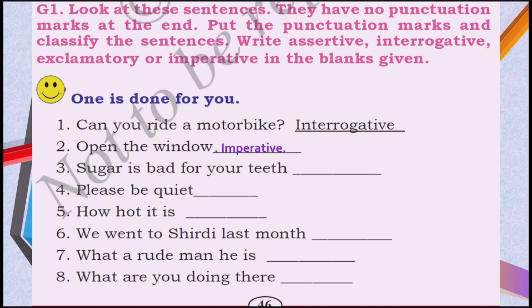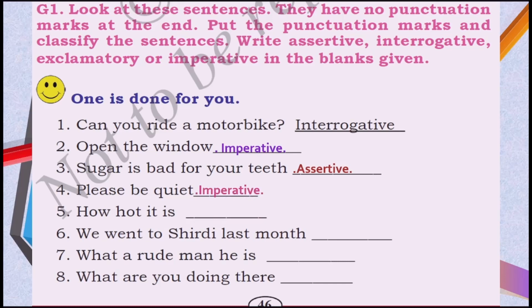Next, can you read the next sentence? Yes, sugar is bad for your teeth. So this is nothing but a fact, isn't it? Sugar is bad for our teeth, so yes, it is an assertive sentence. We have to put a full stop. Look at the fourth sentence. Please be quiet. Okay, so this is nothing but a request. That's why, yes, you are right, it is an imperative sentence.